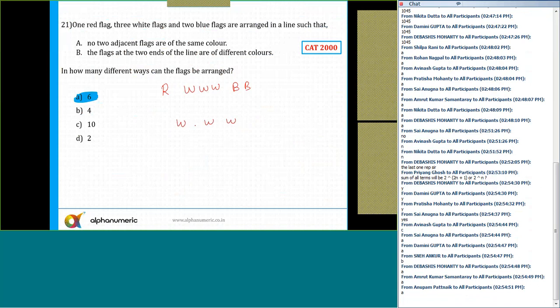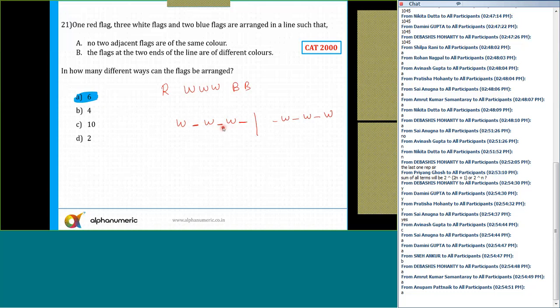So we know the maximum number is of white. In between these 3 white, I need to put something between these 2 places. And the flags at the 2 ends are of different colors. So can you say there will be 2 possibilities? This combination, or I can say W dash W dash W. Then only the flags will be of different color.